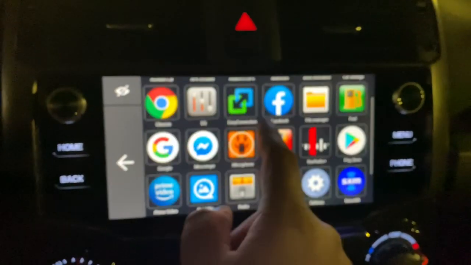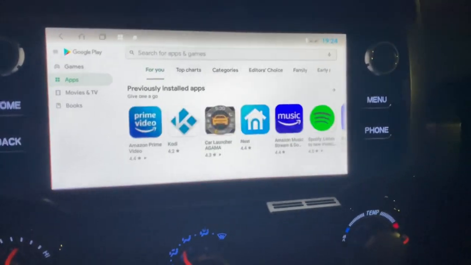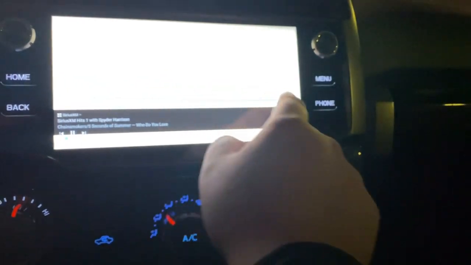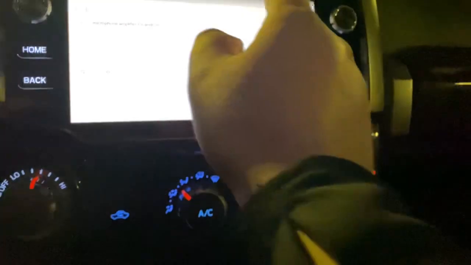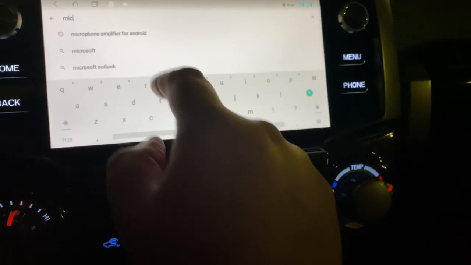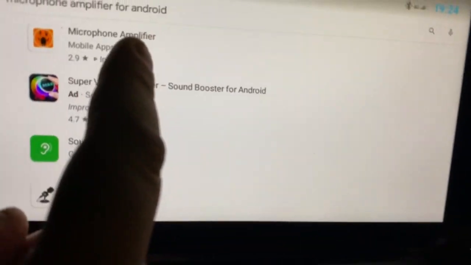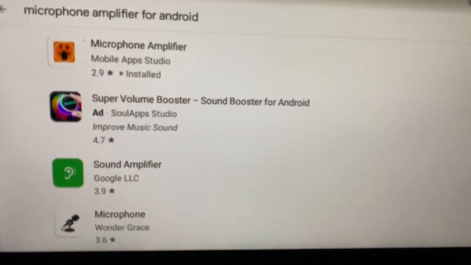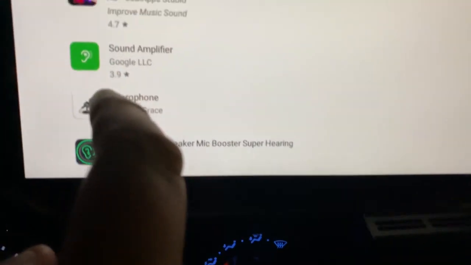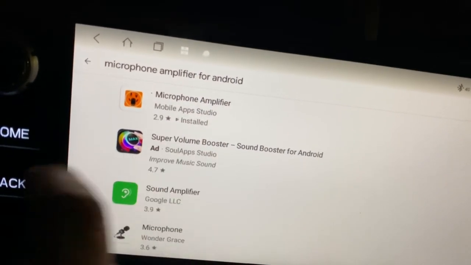Google Play. You just go to Google Play and then type, let me lower down the brightness a bit because that's too much for the screen. Microphone amplifier for Android or anything like that. It's the first one that comes up and it says it's installed. Don't look at the ratings. This is the one that I tested and it works fine.